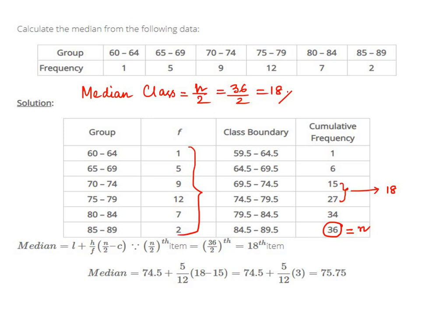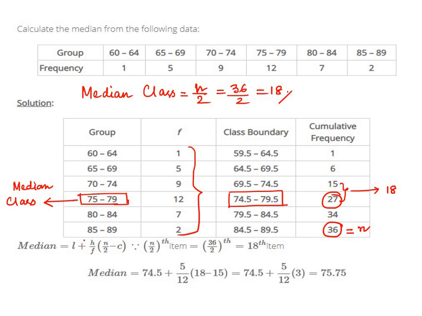So the cumulative frequency just next to 18 is 27. And corresponding to this, the group is 75 to 79, or if you take this continuous, it is 74.5 to 79.5. This class will be called the median class. So we'll deal with this 75 to 79 group, or 74.5 to 79.5.